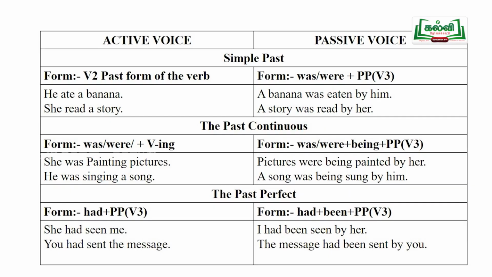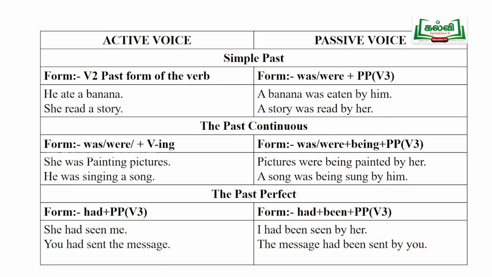Now, students, let us go for past continuous. That is past progressive. What is the form of the past continuous? Yes, was or were plus verb ing form. That is past continuous.